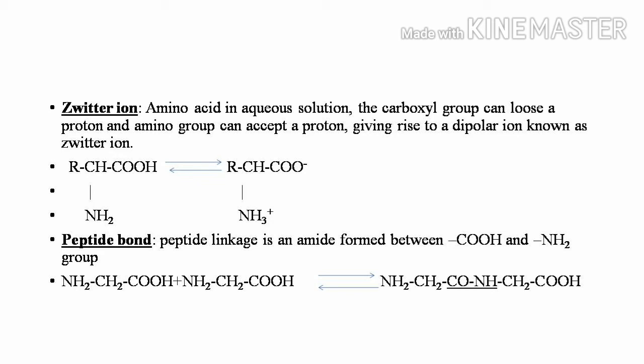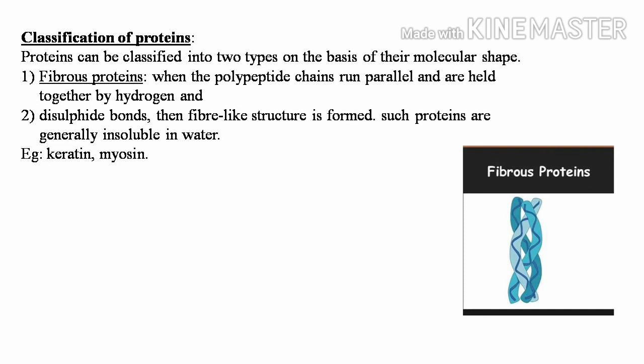In this process, a simple water molecule is lost, so this is an example of a condensation reaction. In a protein, a definite number of amino acids are joined together by these peptide linkages. So I think you got the answer: in a protein, amino acids are joined together by peptide bond or peptide linkage.